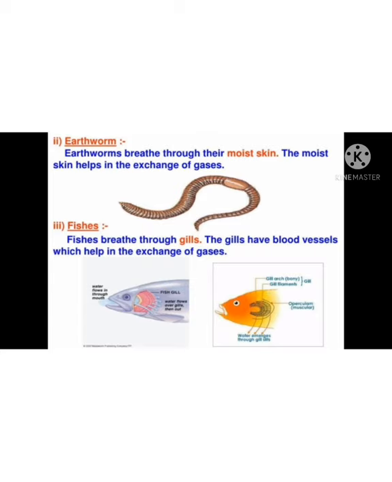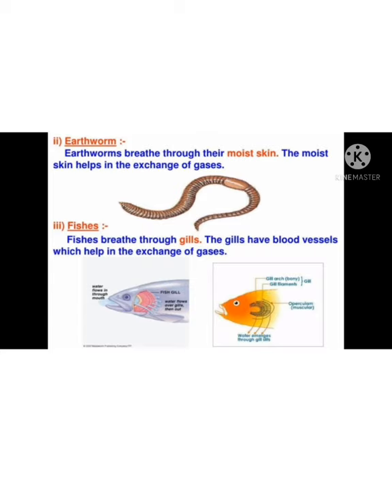Next, when you discuss aquatic animals like fishes, how do they respire? They respire through the gills. Here the gaseous exchange occurs when water flows over the gills. Oxygen from the water diffuses into the blood in the gills and is carried to every part of the body. Similarly, carbon dioxide in the blood of a fish diffuses out into the water from the gills.